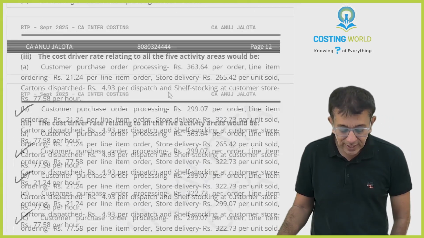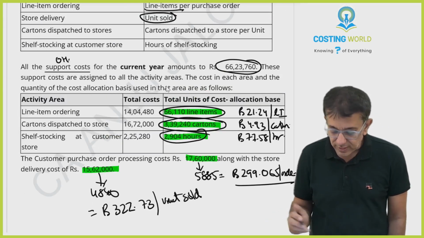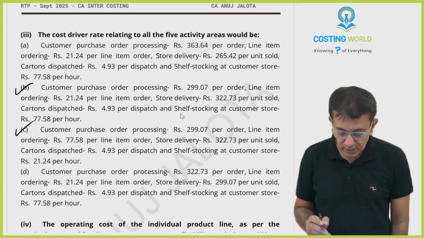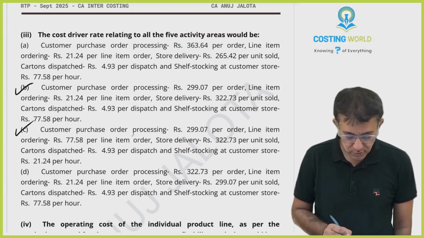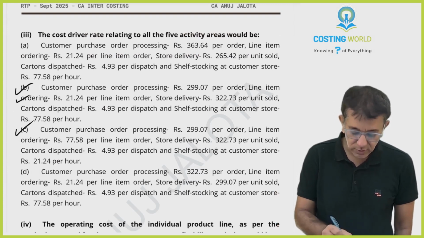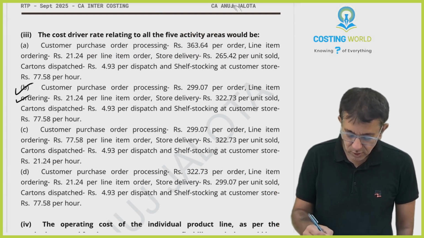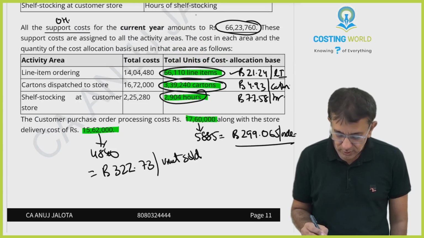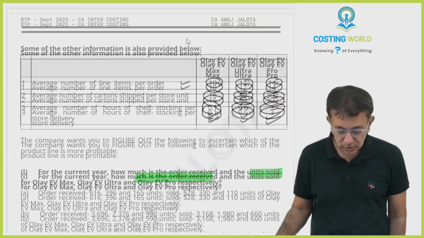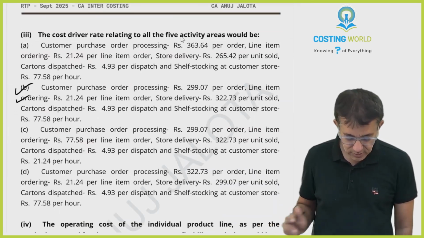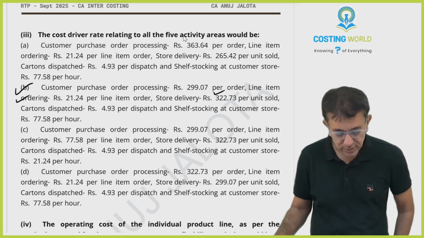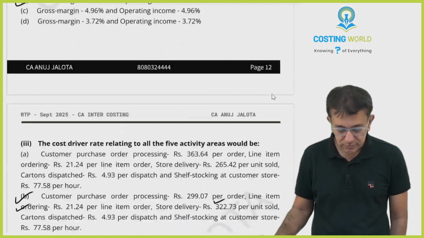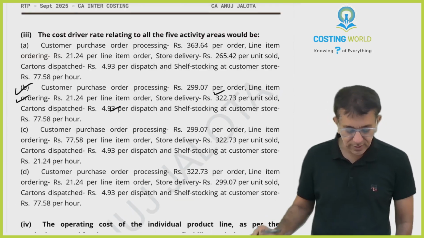The second one is line item ordering, which is 21.24. So I guess it should be this one only. I'll check the remaining ones. Store delivery is 322.73. Yes, store delivery, so I guess even this is correct. Carton dispatch is 4.93. So even this is correct.